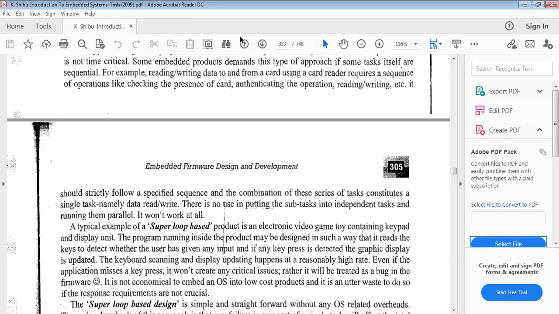Why? Because each processor controller has its own instruction set. When we speak with those instructions only, it can understand.